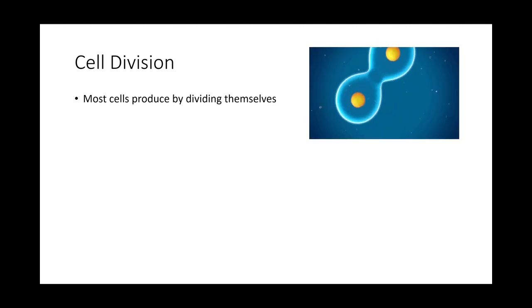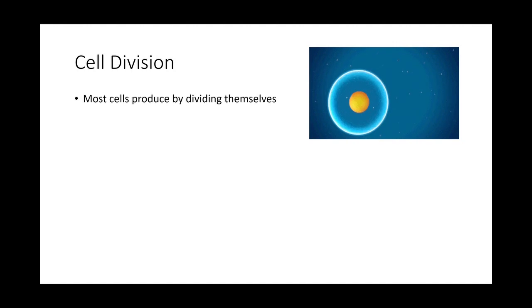So most cells are produced by dividing themselves. Why do they say most? Because actually not all cells can divide themselves, but most cells can. So they just divide themselves. How do they do that? I'll just show you a diagram. It's easier to explain.